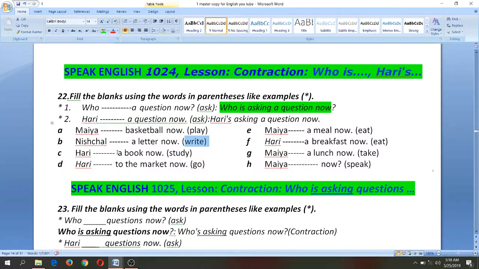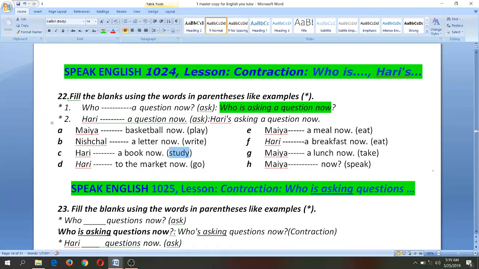Who is studying a book now? Hari's studying a book now. This is the word, this is the verb with which we make the sentence. Who is studying a book now? Hari's studying a book now.